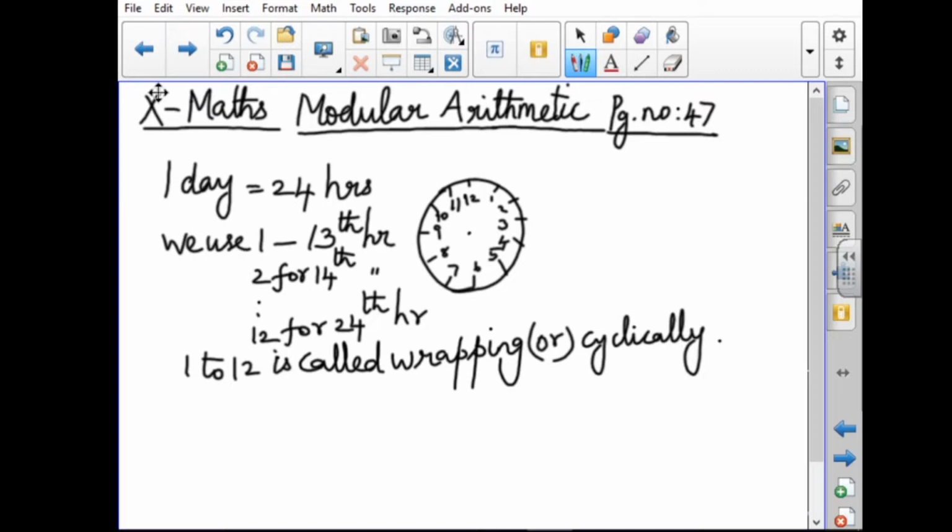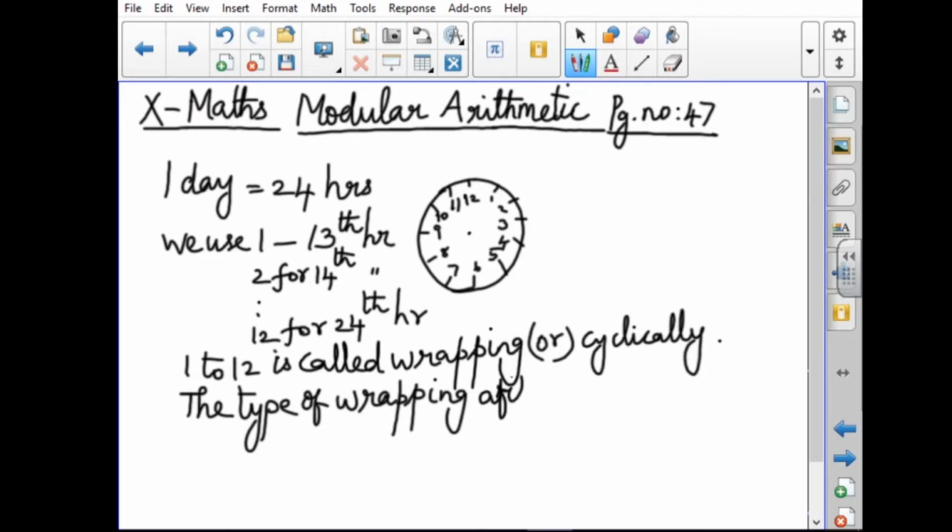This is the definition for modular arithmetic. The type of wrapping around after hitting some value is called modular arithmetic.